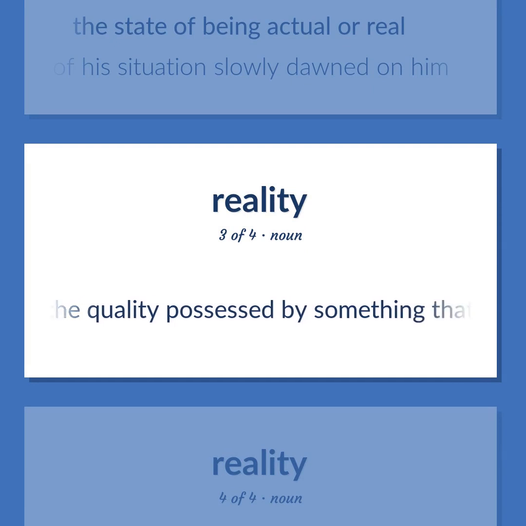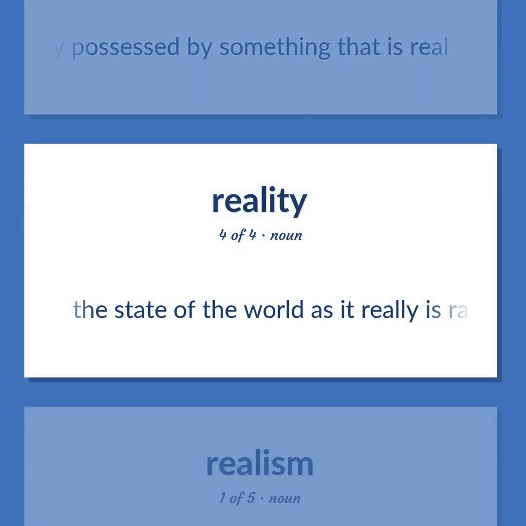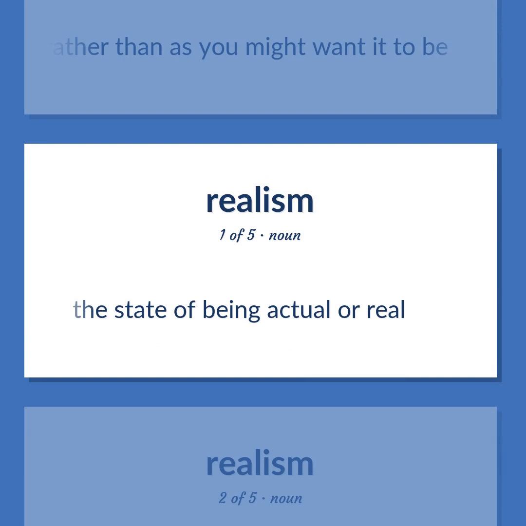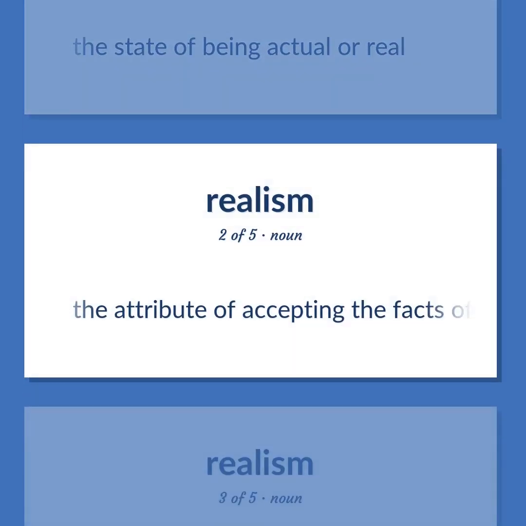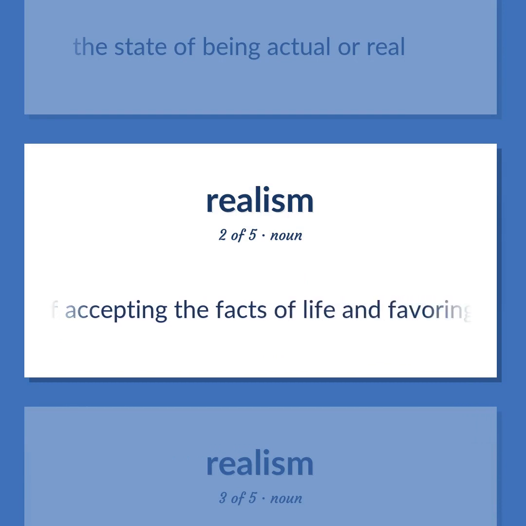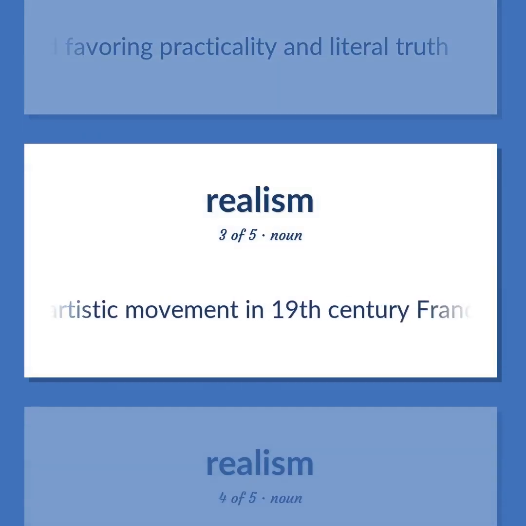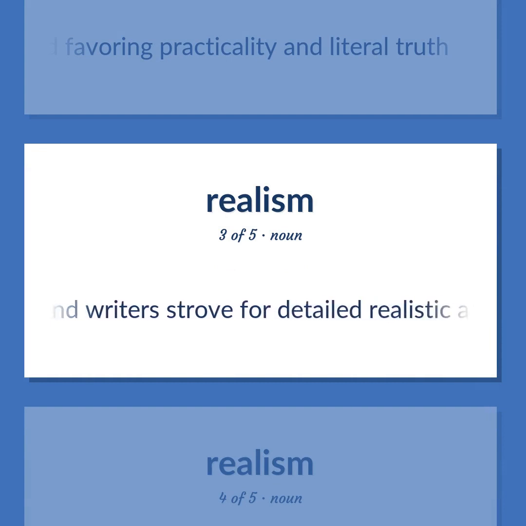The quality possessed by something that is real. The state of the world as it really is rather than as you might want it to be. The state of being actual or real. The attribute of accepting the facts of life and favoring practicality and literal truth. An artistic movement in 19th-century France. Artists and writers strove for detailed realistic and factual description.